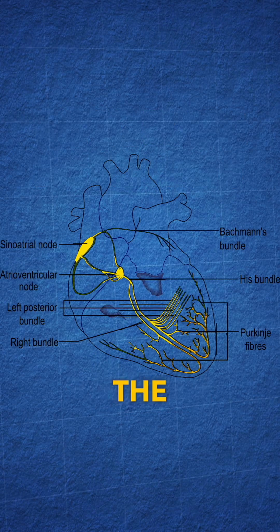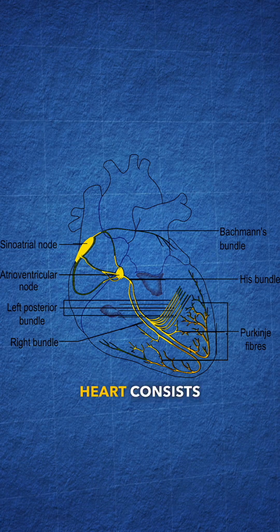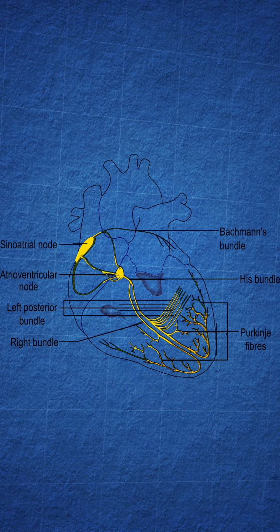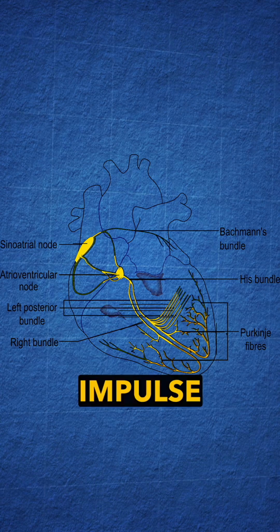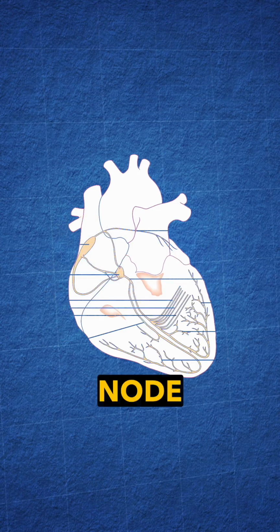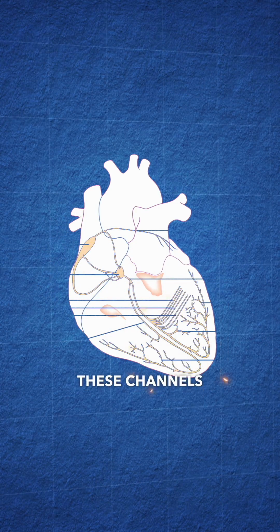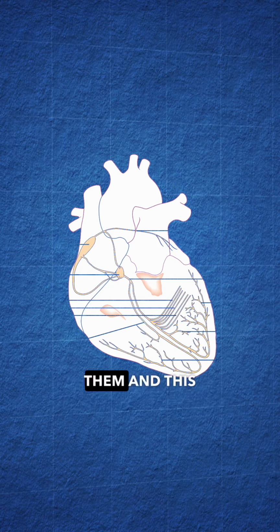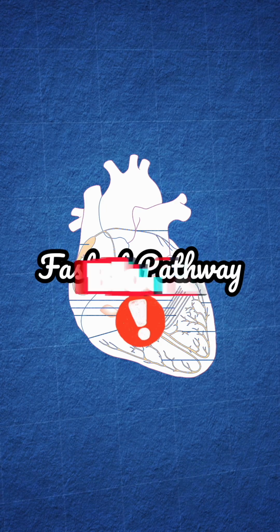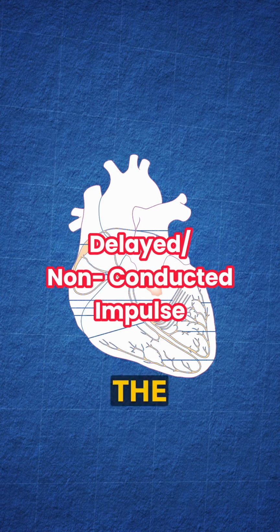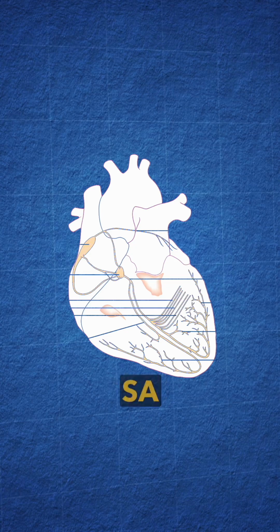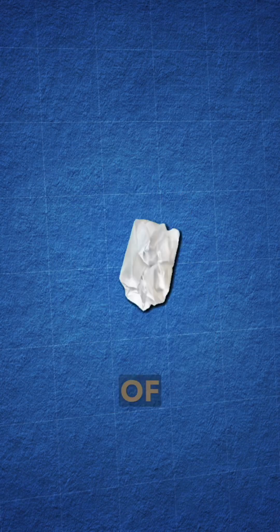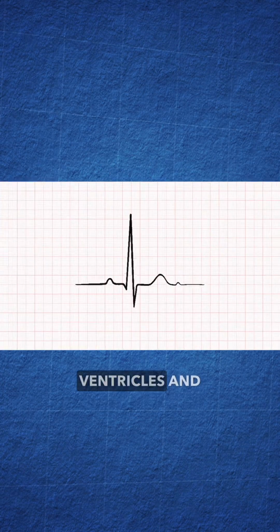So as we all know, the conductive system of the heart consists of SA node, AV node, bundle of His and Purkinje fibers. The impulse which originates at SA node travels through all of these channels, ultimately to the ventricle muscles or ventricle myocytes to depolarize them. And this is the fastest pathway. And any block in this pathway will result in either delaying or non-conduction of the impulse, which was generated at the SA node level.